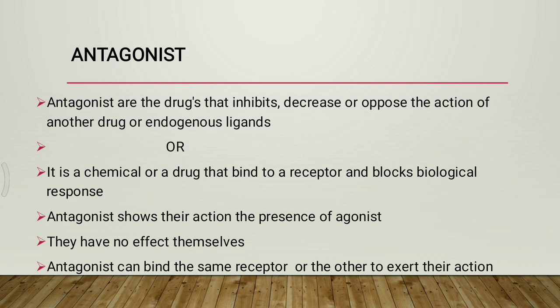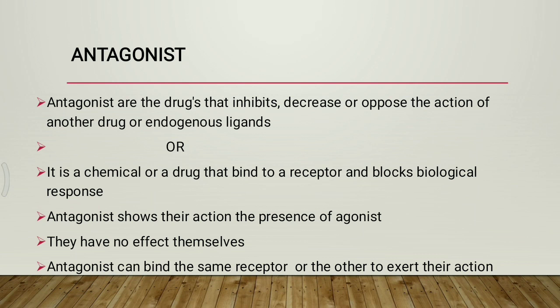Antagonists show their action in the presence of an agonist. Hence, they have no effect themselves. An antagonist can bind the same receptor or another to exert its action.